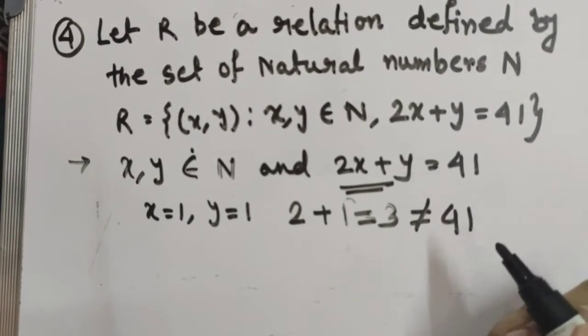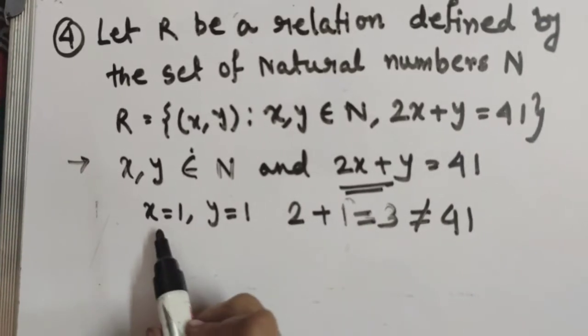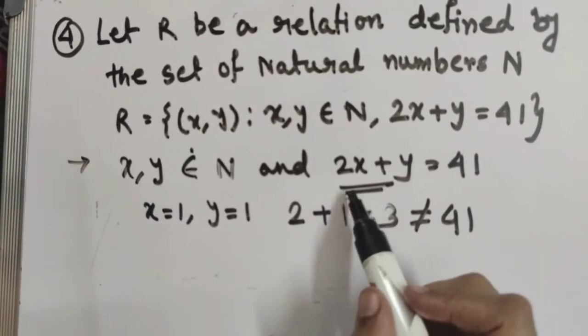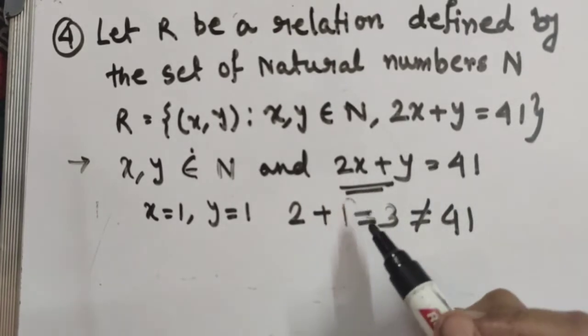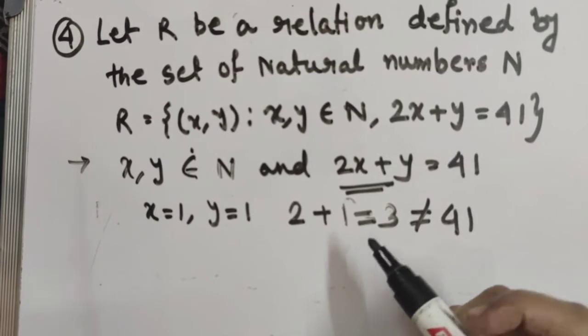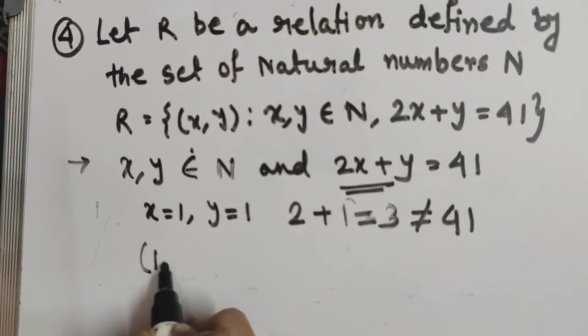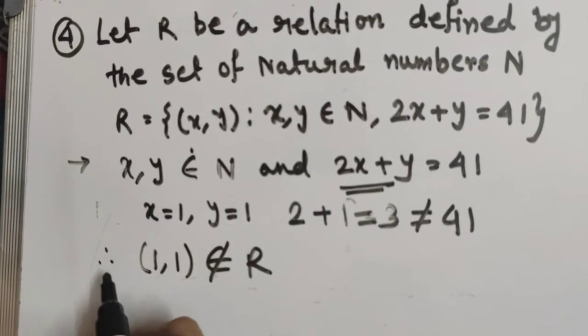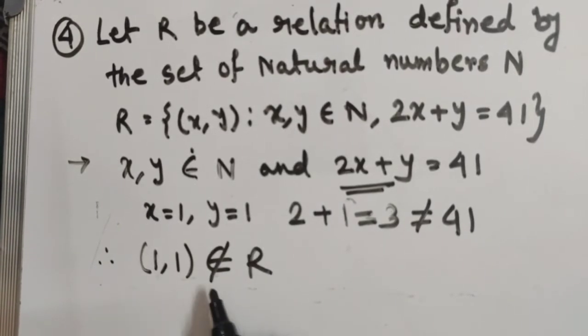So if we consider x equals 1 and y equals 1, the condition 2x plus y equals 41 does not hold. Now (1, 1) does not belong to R, and from that we may conclude that (1, 1) does not belong to R, right?